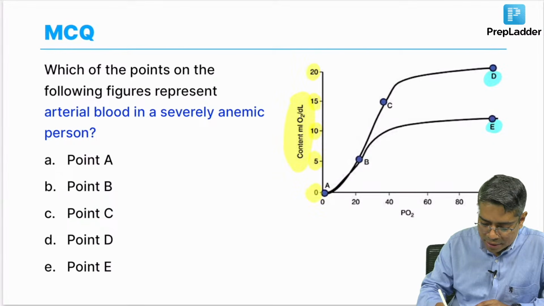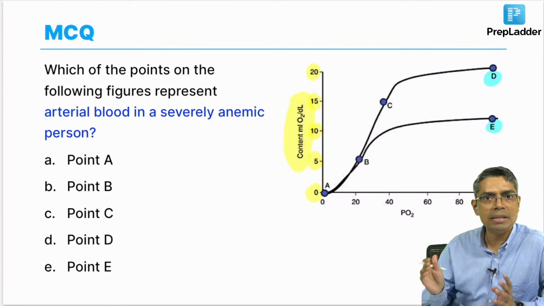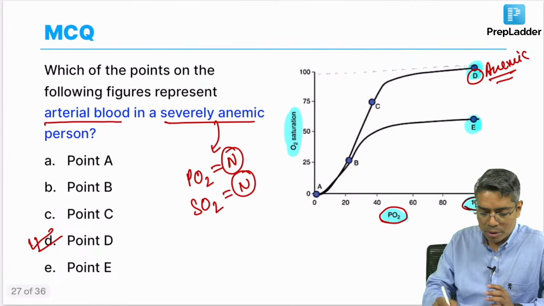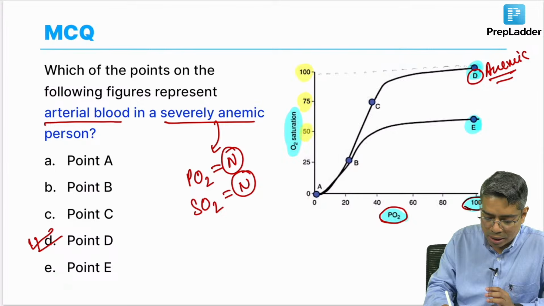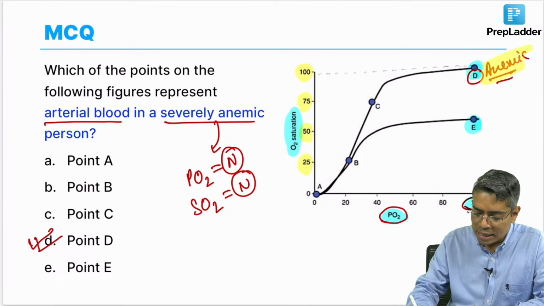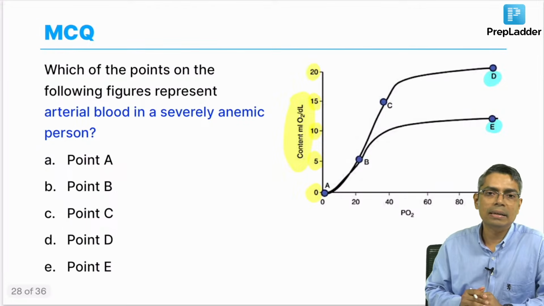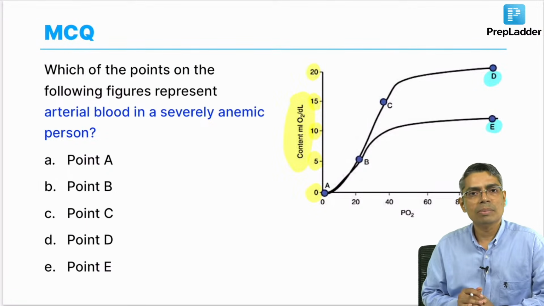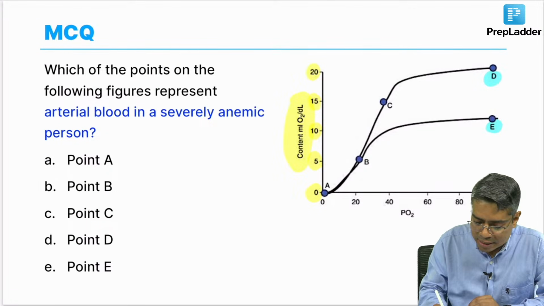Look at the numbers on the y axis here: 20, 15, 10. But in the previous diagram, what was the number? 100. That was the saturation: 100, 75, 50. So, saturation remains normal in an anemic person, but the oxygen content will definitely decrease because the hemoglobin amount is less. In these cases the normal oxygen content is 20 ml.